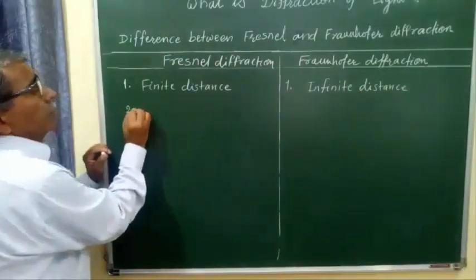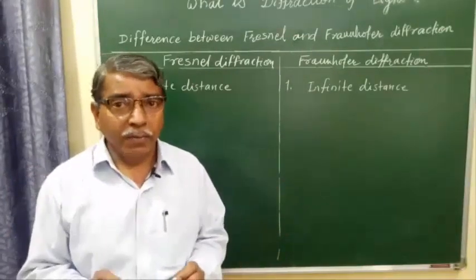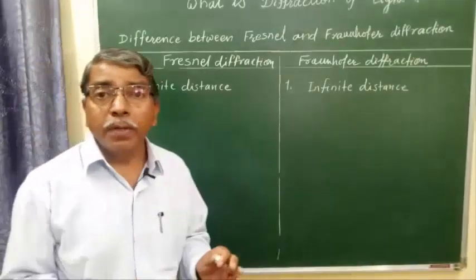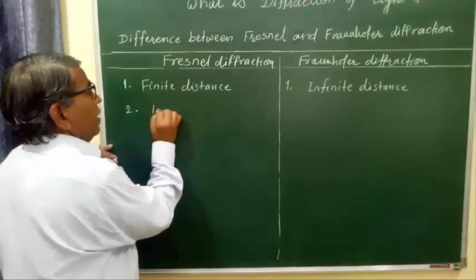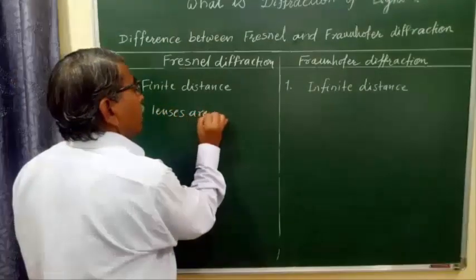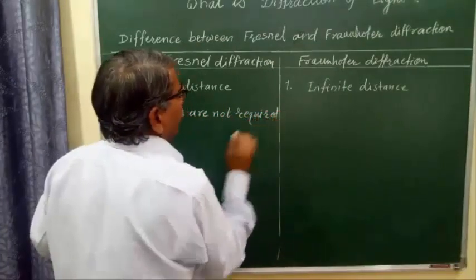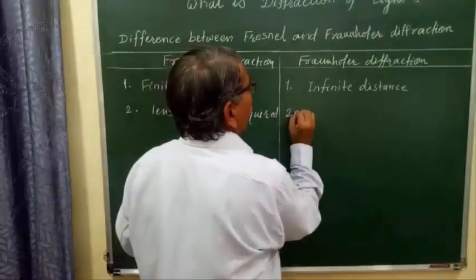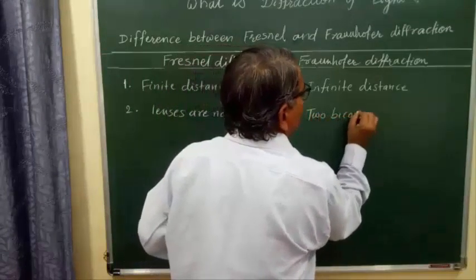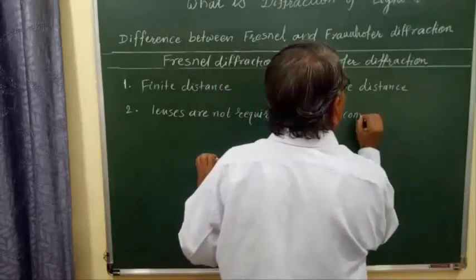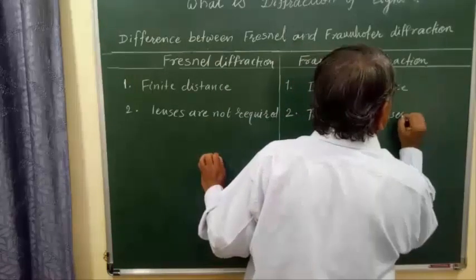Number 2, in case of Fresnel diffraction, lenses are not required, and in case of Fraunhofer diffraction, lenses are required. So I can write here, lenses are not required. And in case of Fraunhofer diffraction, 2 biconvex lenses are required.